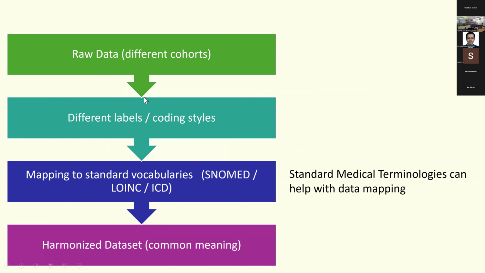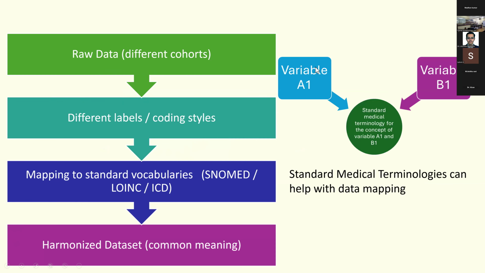So is there any tool that you can actually use for helping you map data? When you have raw data from different cohorts, you'll have different labels, different coding styles. What you can do is map them to a standard vocabulary which already exists. This is called standard medical terminologies. Instead of comparing variable A1 directly to variable B1, you can compare them with a standard medical terminology for the concept which represents both A1 and B1.